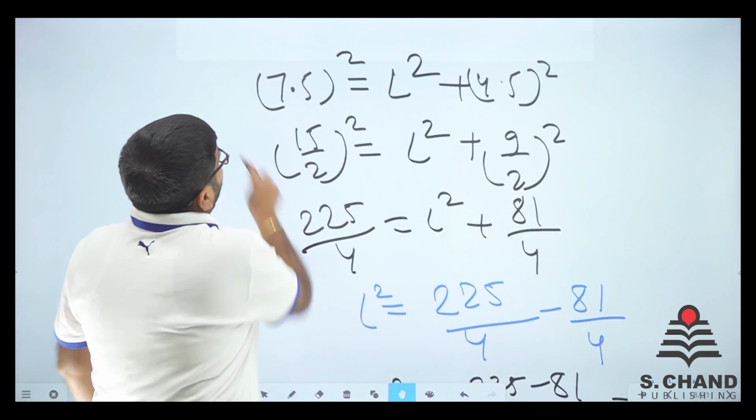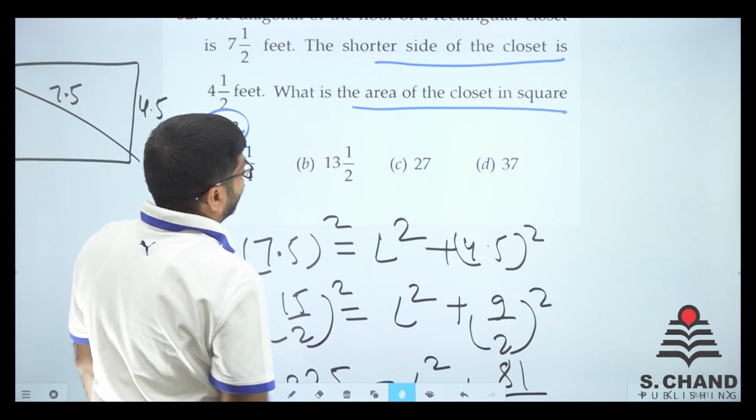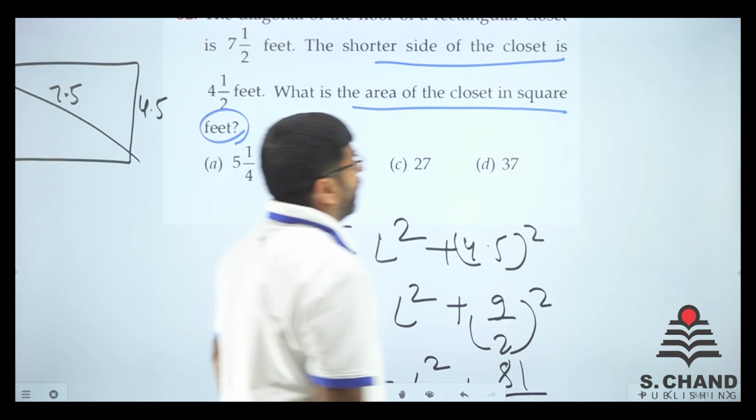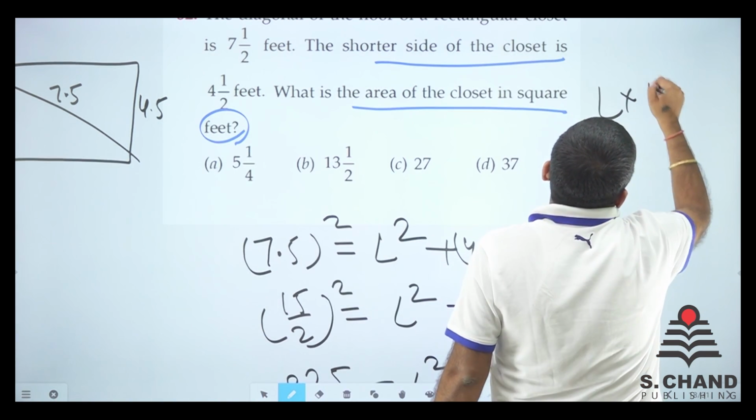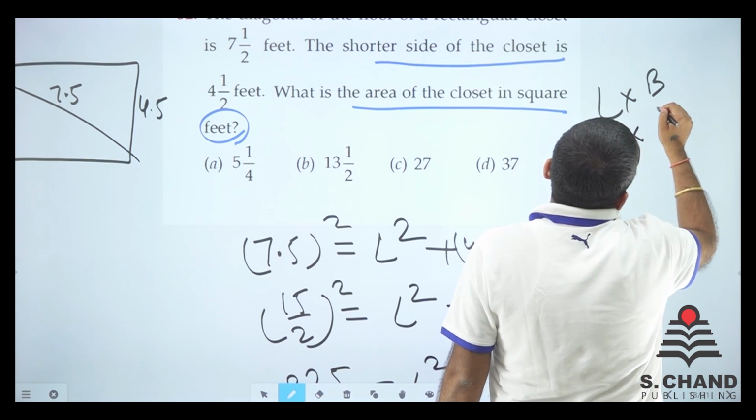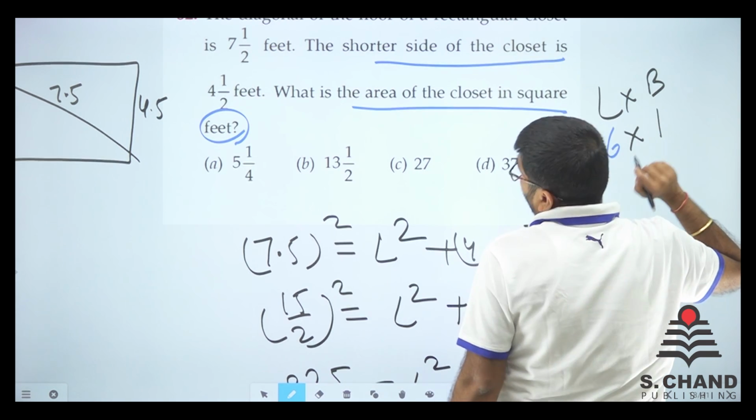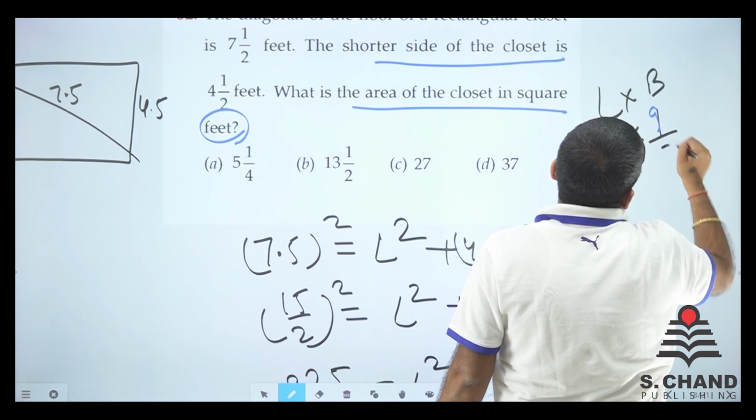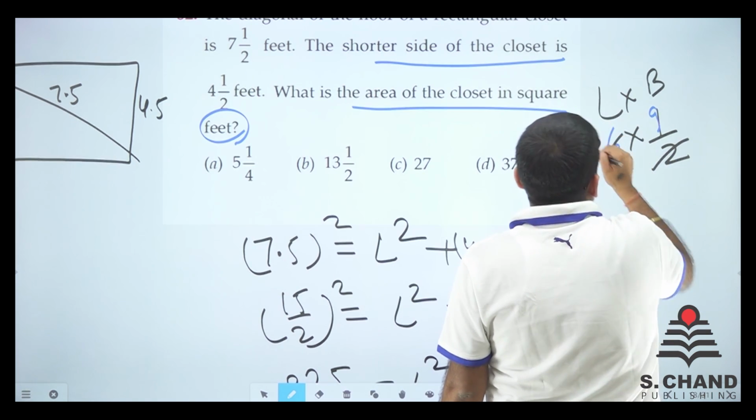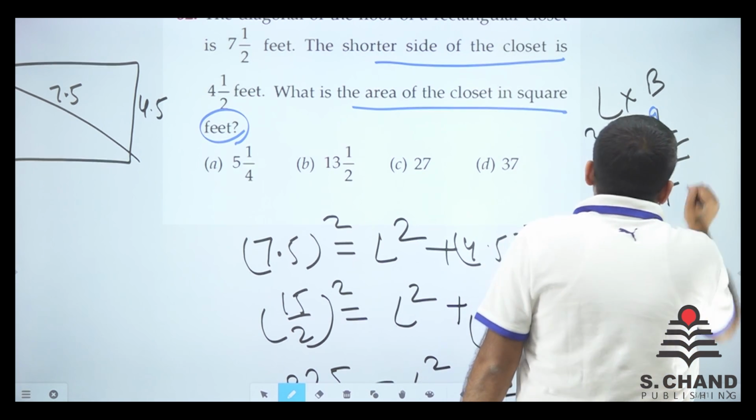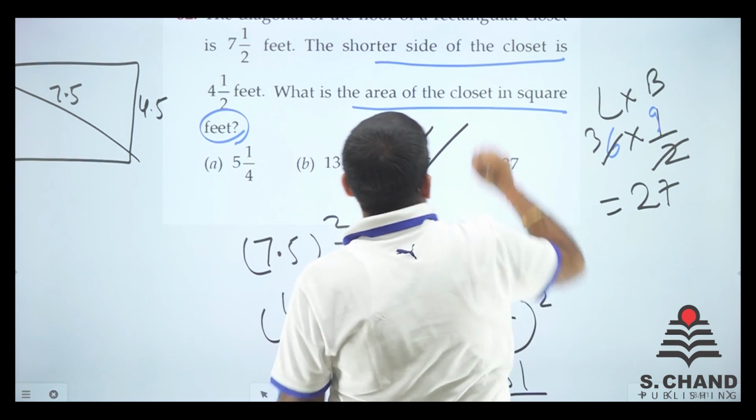Now what is asked? Let me see. The area of the closet, right? So area will be length into breadth. Length is equal to 6 and this is 4.5, which is 9 by 2. So we have got 3, 9 3s are 27. So we have got area is equal to 27.